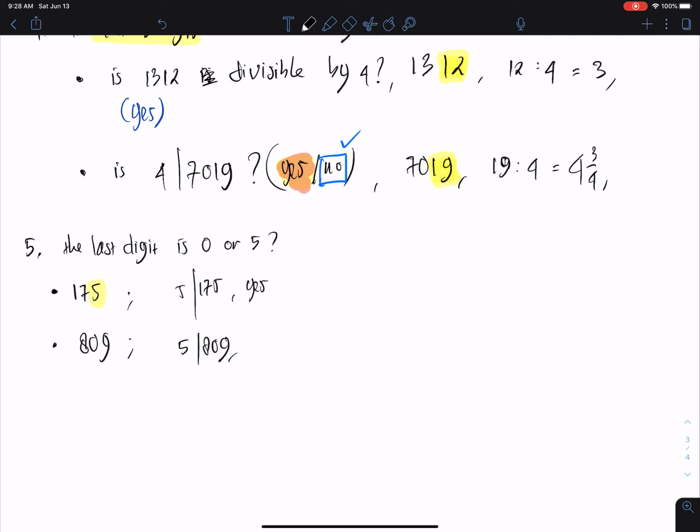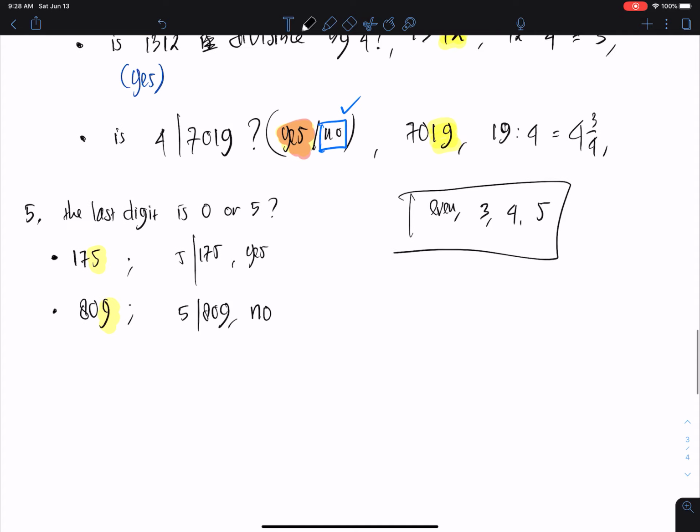809, the last digit here is 9, so it is not. So this one is no, like that. Okay, so far we already covered divisible by the first one, even, and then 3, and then 4, and 5, like that. So we can check the number easily without doing much calculation.